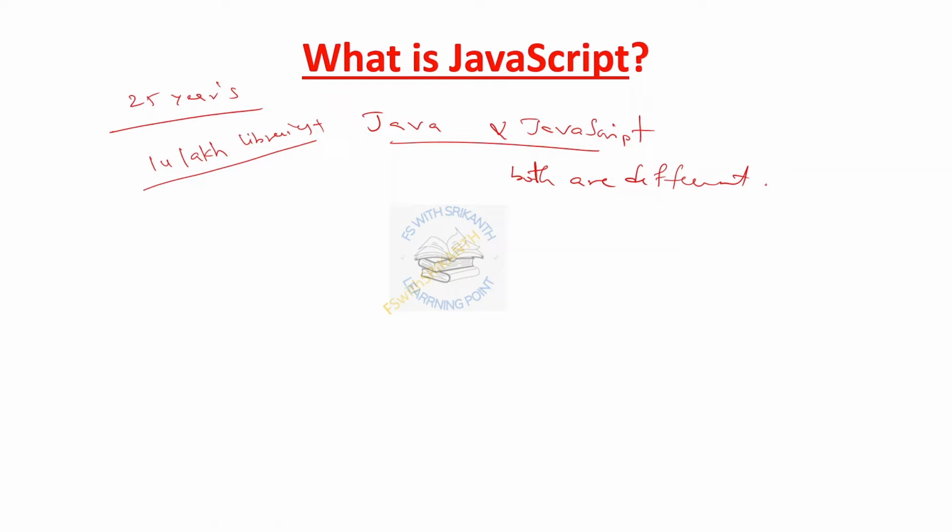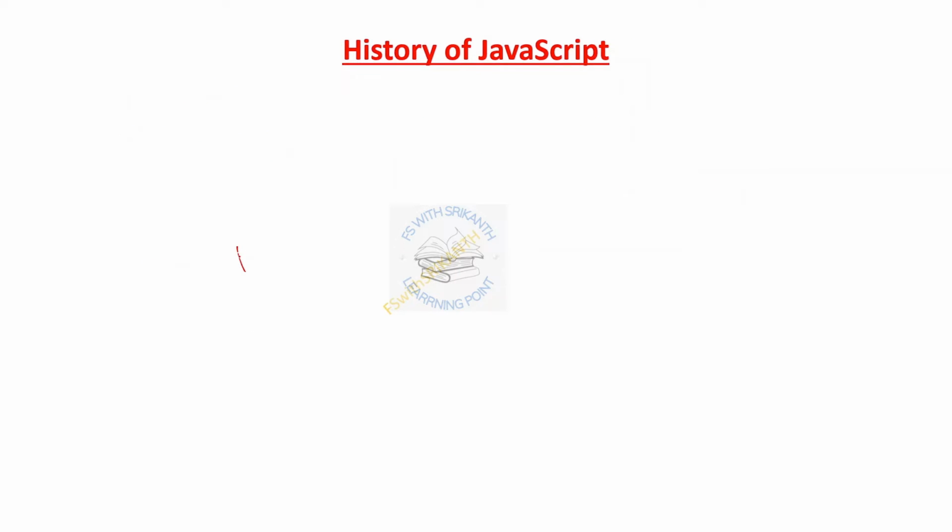So first, what is JavaScript? JavaScript is the world's most popular and flexible programming language of the web, mainly used for manipulating elements. What can it manipulate? Web pages, HTML tag content. The tags are nothing but elements.